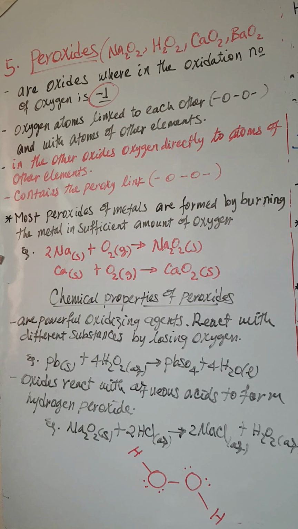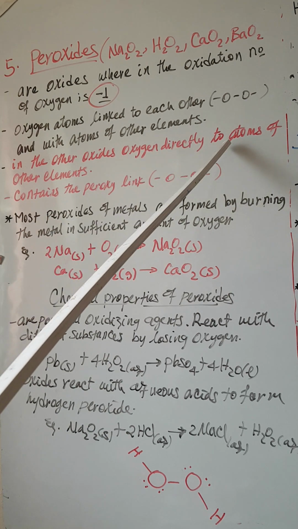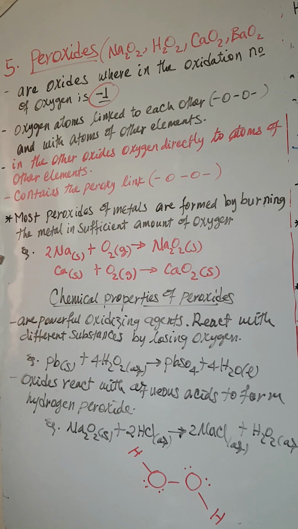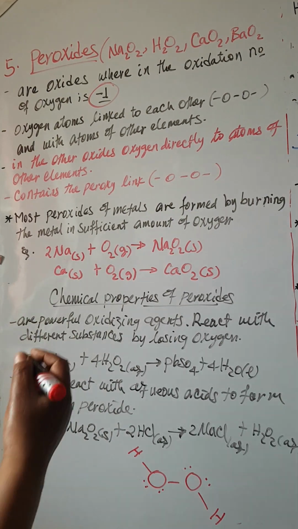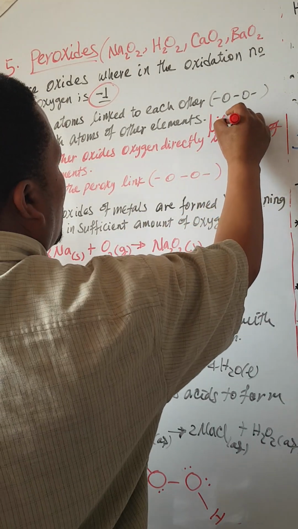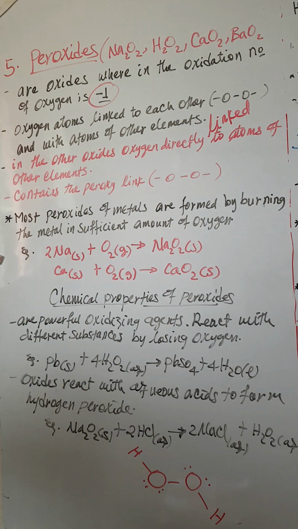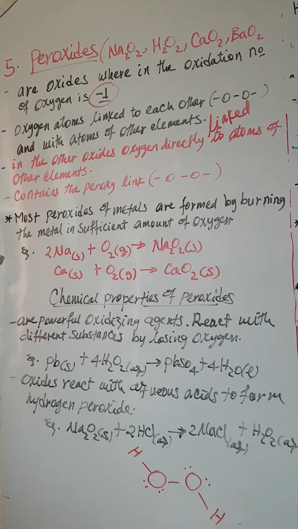Oxygen links with itself and with other atoms. In the other oxides, oxygen is directly linked to atoms of other elements. In peroxides it links with itself and with others.